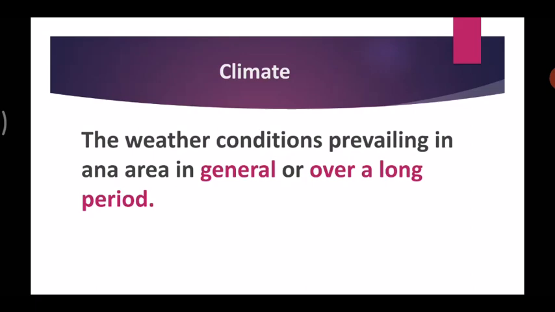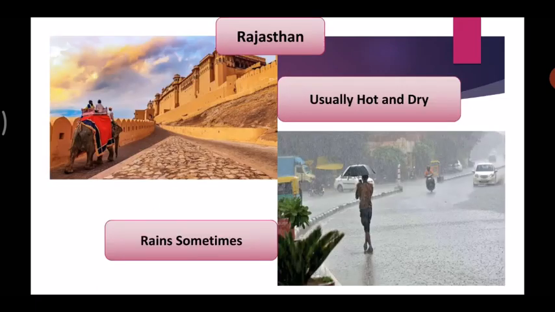So sometimes weather may be cloudy or sometimes it may be rainy, but usually it is very hot out there. Then it has a hot climate. Similarly, sometimes there may be sunny days, but usually it is very cold. Then the climate of that place is called a cold climate, as we took the example of Jammu and Kashmir. Let's move forward.